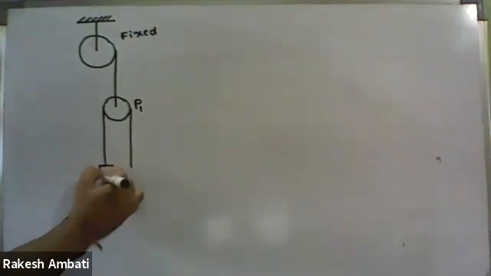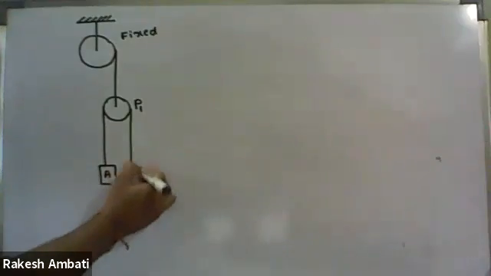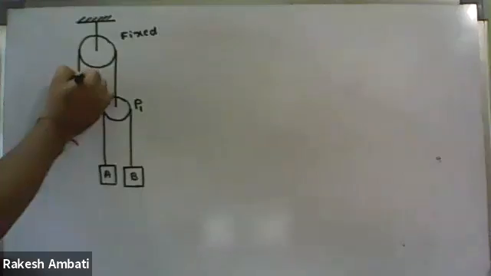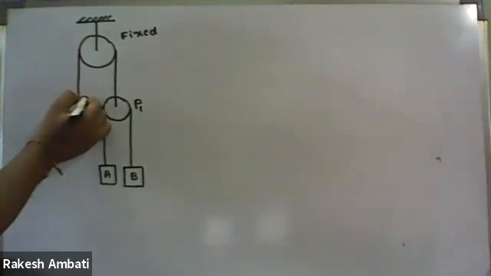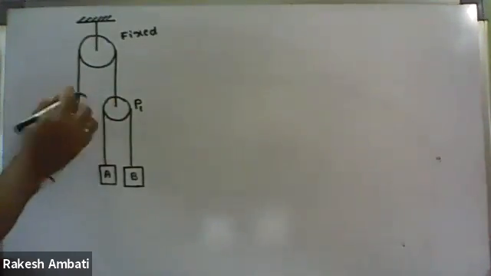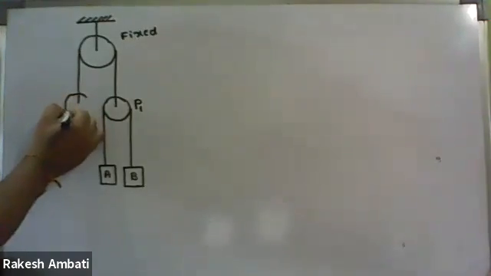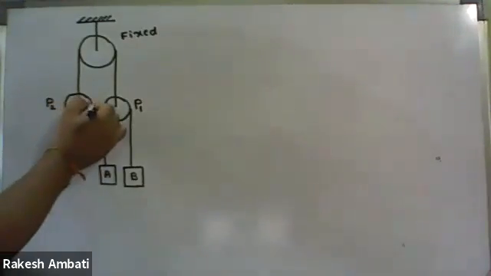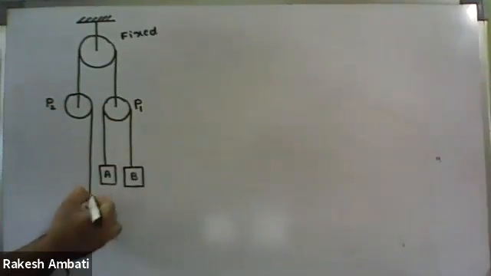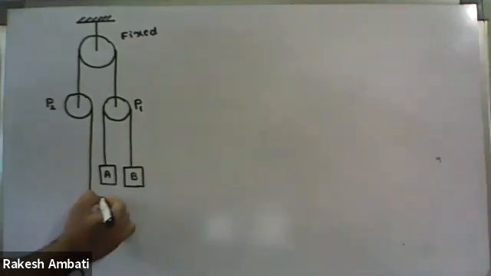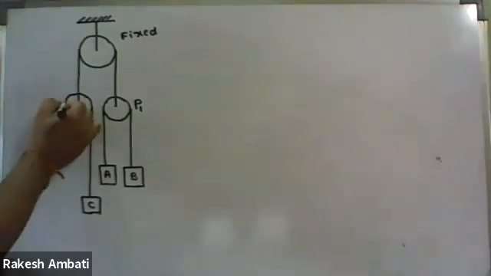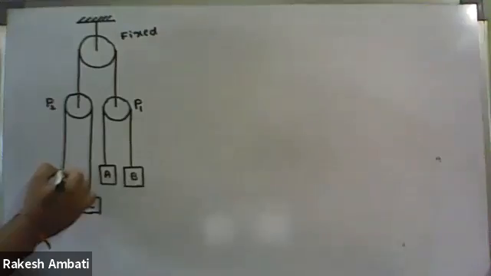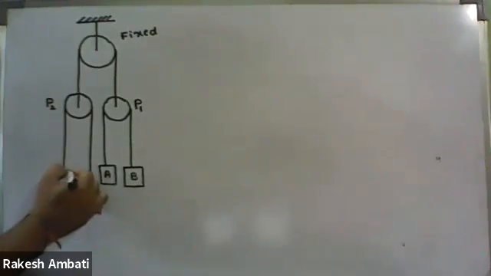So here block A, and here block B, and here we have pulley P2. Same thing here: it is block C, and it is block D.